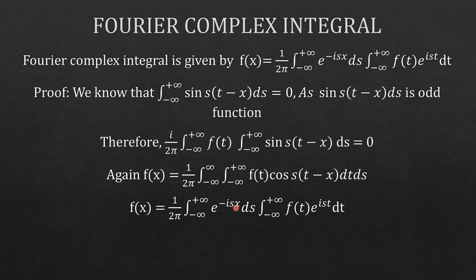It can be written as e^(−isx) times e^(ist). Ultimately we find the result, the Fourier complex integral.